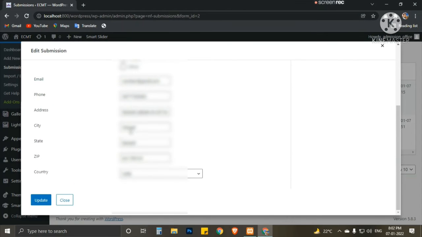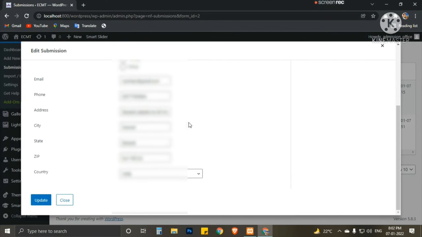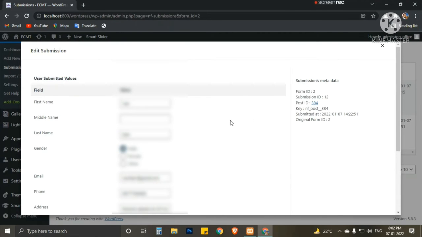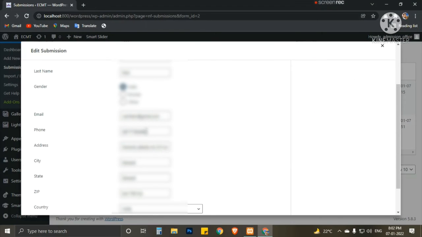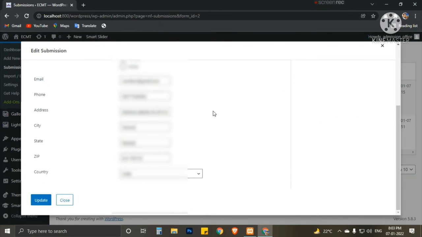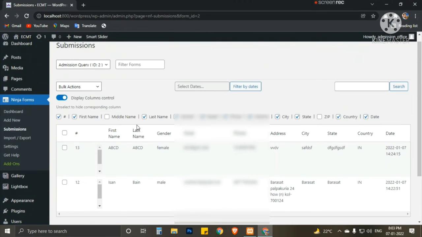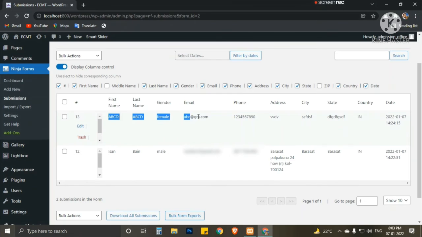If there is a fake form, or they can identify that the form is fake, or the phone number is wrong, or the email ID is wrong, then the admission desk can delete this. Suppose these are invalid details, anyone can do that. At that time we can use the trash.